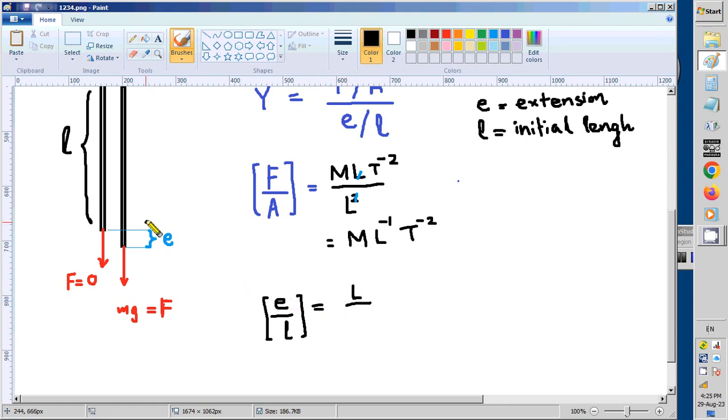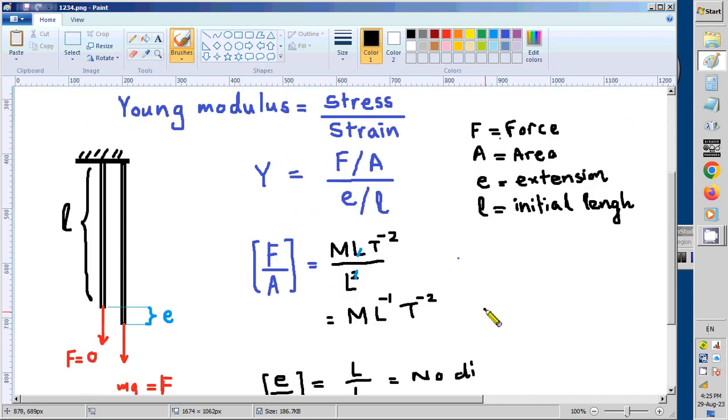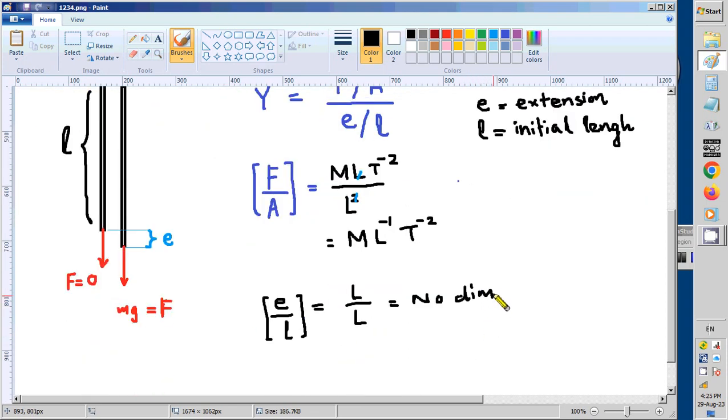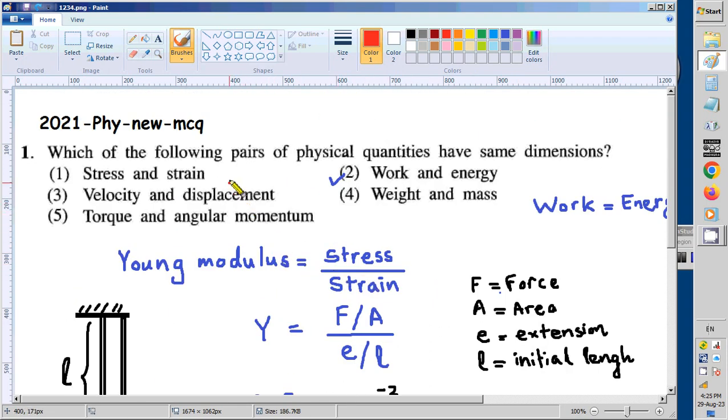The dimensions of this original length also is a sort of length. So they cancel each other, we get no dimensions. Therefore we can't say these two are equal, because this one has dimensions, this one has no dimensions. So therefore this one is wrong.